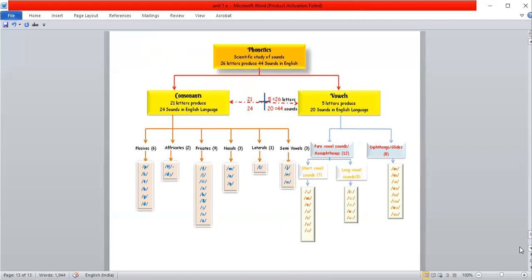And these 24 sounds are again classified into plosives, affricates, fricatives, nasals, laterals, and semivowels. And these 20 sounds in English are again classified into pure vowel sounds or monophthongs, which are 12 in number, and diphthongs or glides, which are 8 in number. Again, these pure vowels are classified into short vowel sounds and long vowel sounds, rounded vowels and unrounded vowels, central vowels, front vowels, and back vowels. And these diphthongs are again divided into vowels ending with E sound, vowels ending with schwa, vowels ending with U sound.